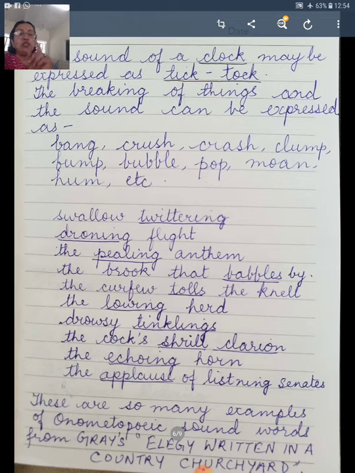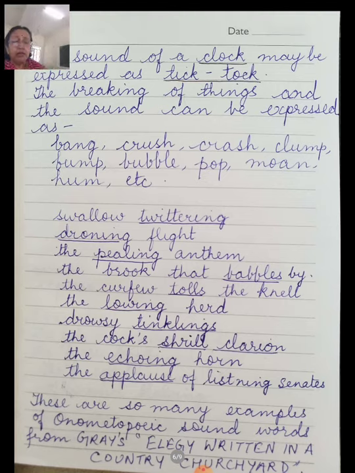The curfew tolls the knell. Tolls the knell means the tolling sound. Curfew is the time in the evening when the bells clearly remark that the day is going to end. And the word toll comes from the bell sounds that the day is going to end. So the toll is the sound of the bell. The lowing herd. What is lowing? When the cattle is going back and it is making a low sound.